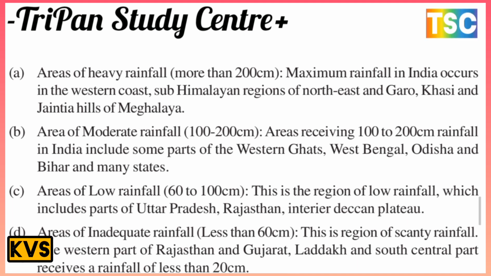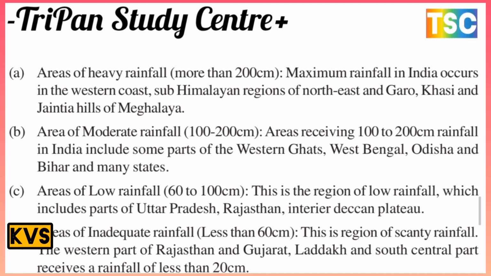The first category is the area of heavy rainfall, which is more than 200 centimeter. The maximum rainfall in India occurs in the western coast, the sub-Himalayan region of the northeast, and the Garo, Khasi and Jaintia hills of Meghalaya. The maximum rainfall is received here.